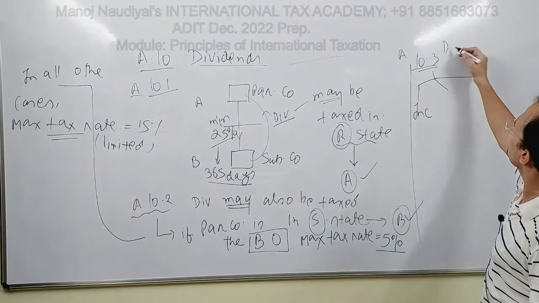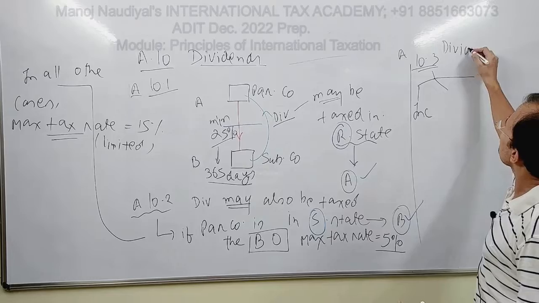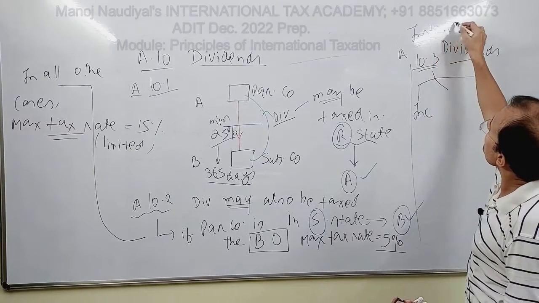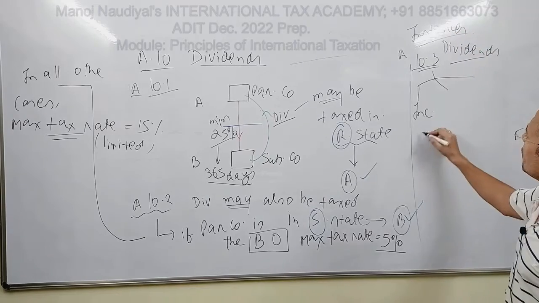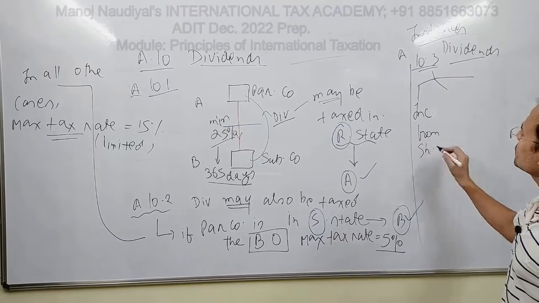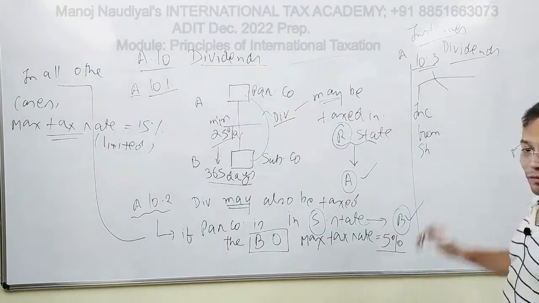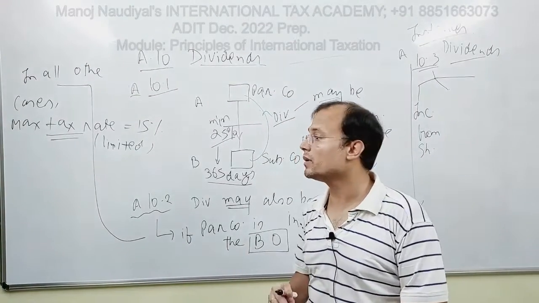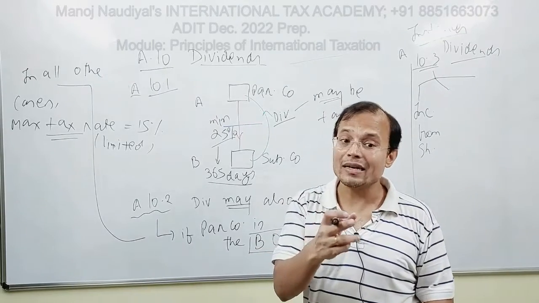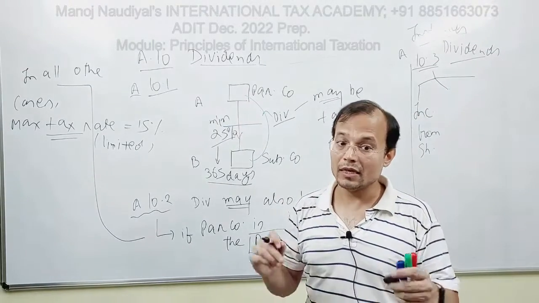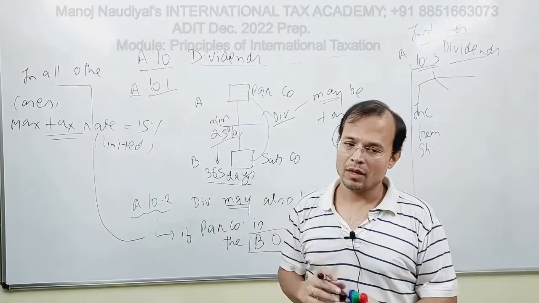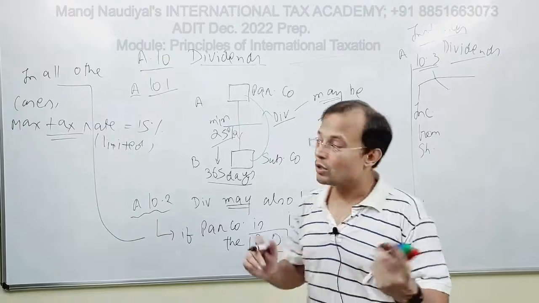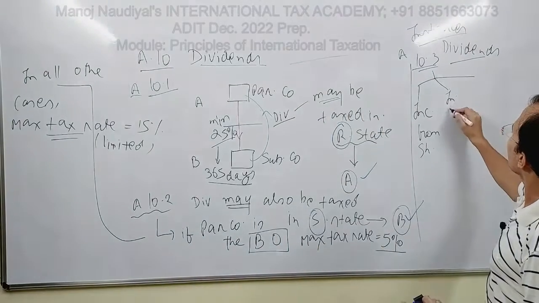Second, income from rights which are not debt claims, because if you had a debt claim, then the income would not be dividend, it would be interest income.